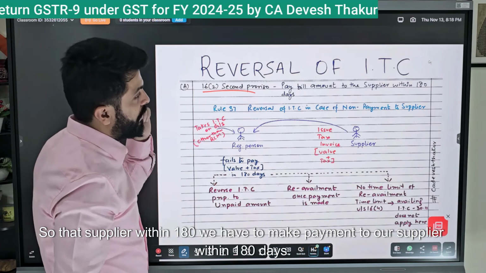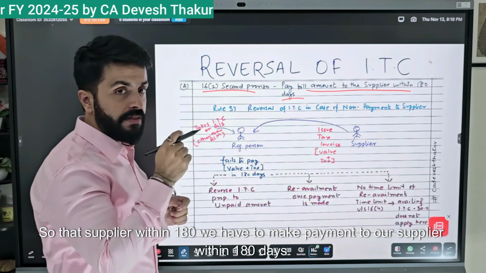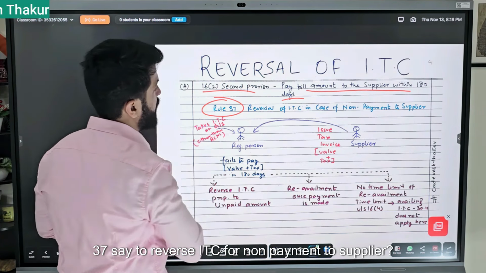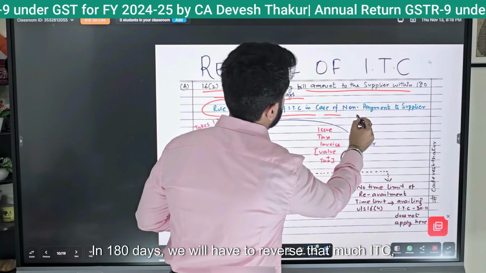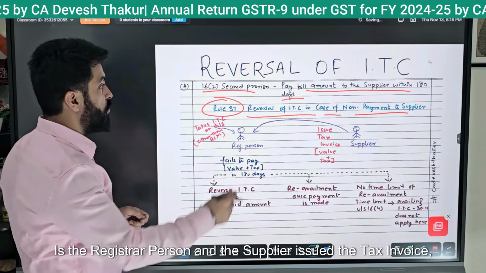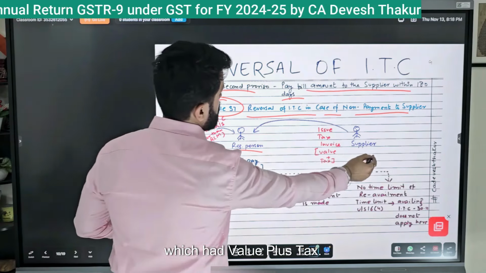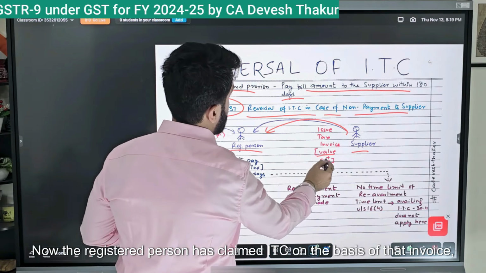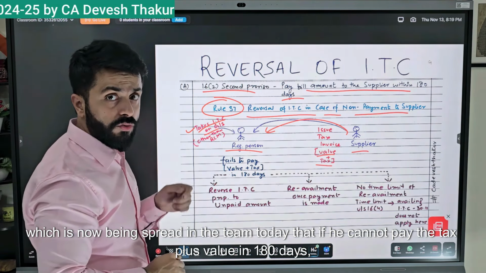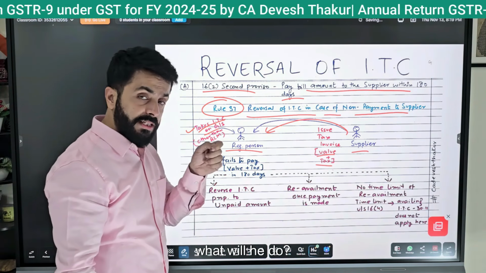So within 180 days, we have to make payment to our supplier. What does rule number 37 say about reversing ITC for non-payment to the supplier? In 180 days, we will have to reverse that much ITC. What is the scenario now? A registered person and the supplier issued the tax invoice which had value plus tax. Now the registered person has claimed ITC on the basis of that invoice. If he cannot pay the tax plus value in 180 days, what will he do?